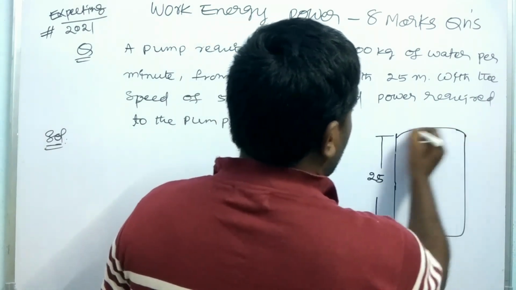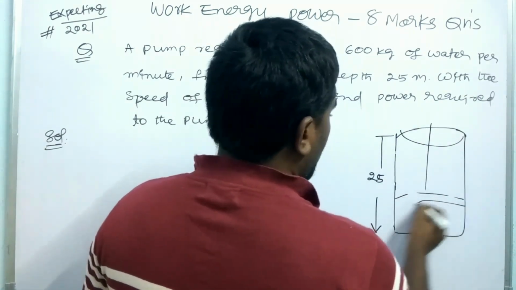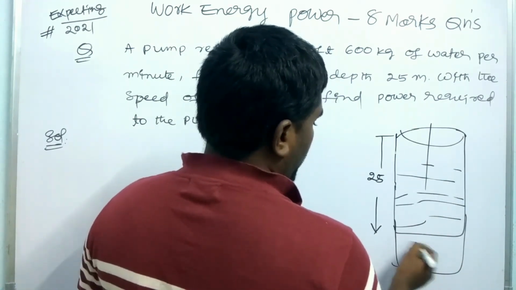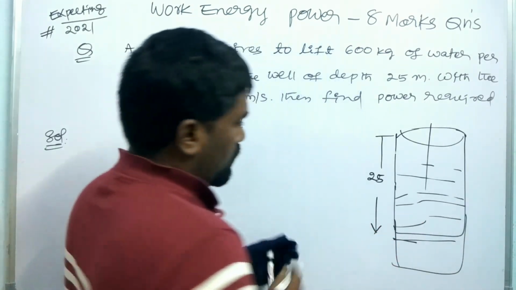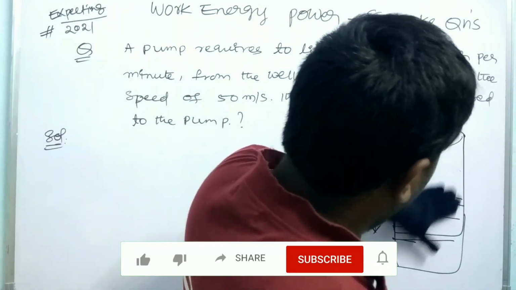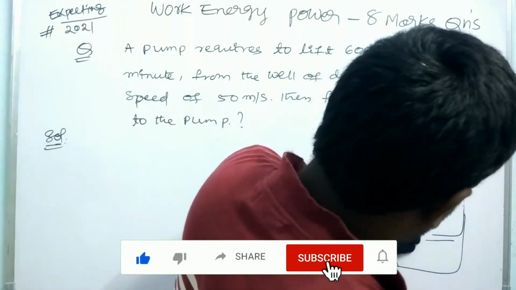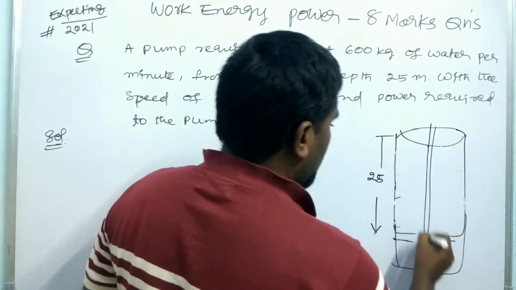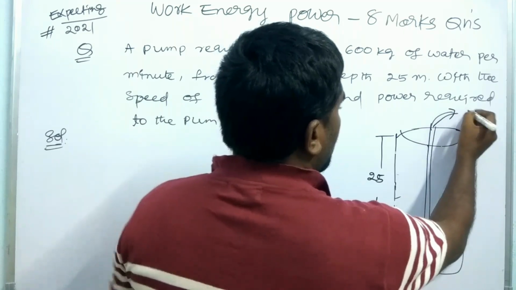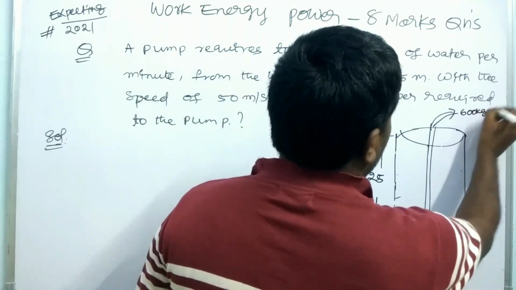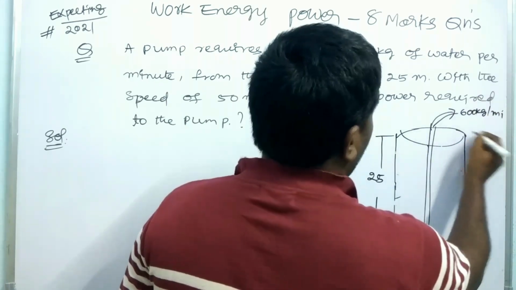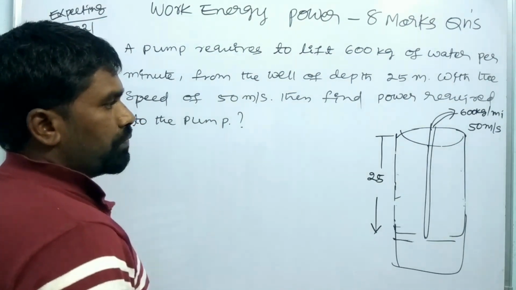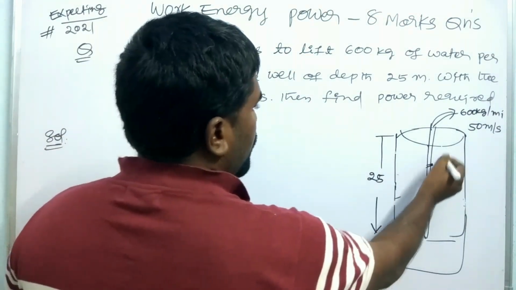The water is lifted from the 25 meter depth, 600 kg of water per minute, and with a speed of 50 meter per second. Now, what is the power required for the pump?